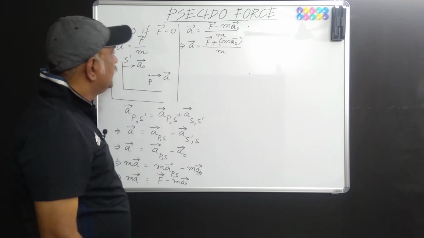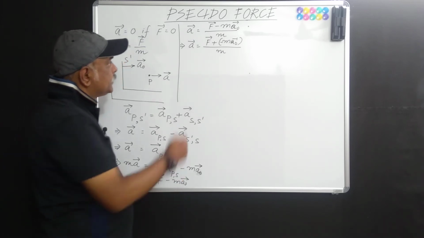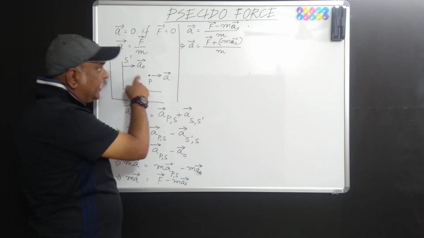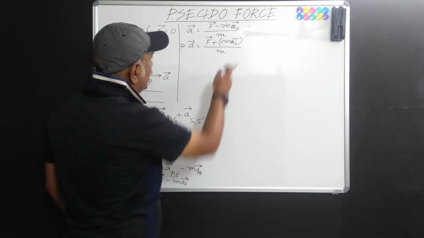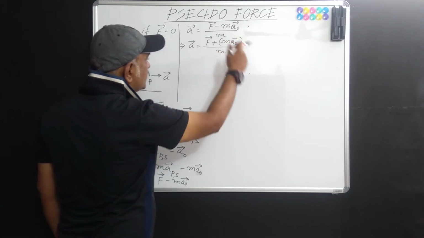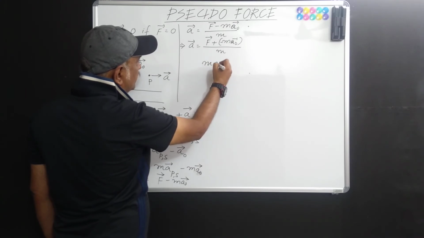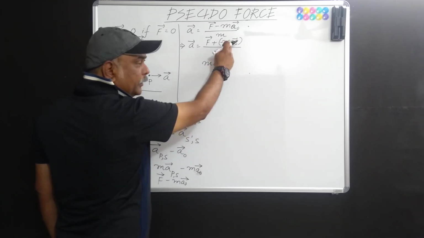It means if you wish to apply Newton's second law in a non-inertial frame of reference, then you must have a force whose magnitude is equal to m a naught, isn't it?